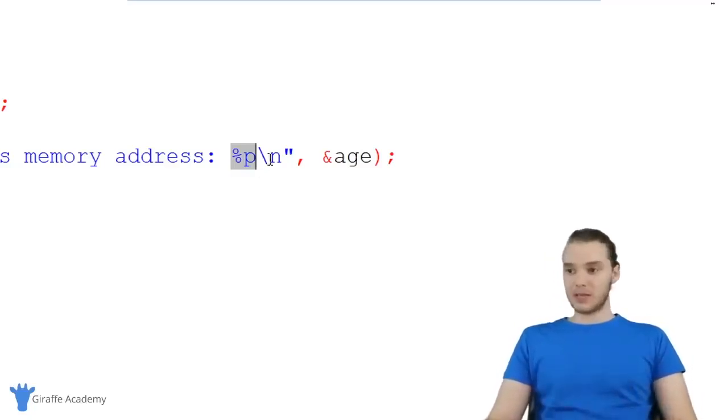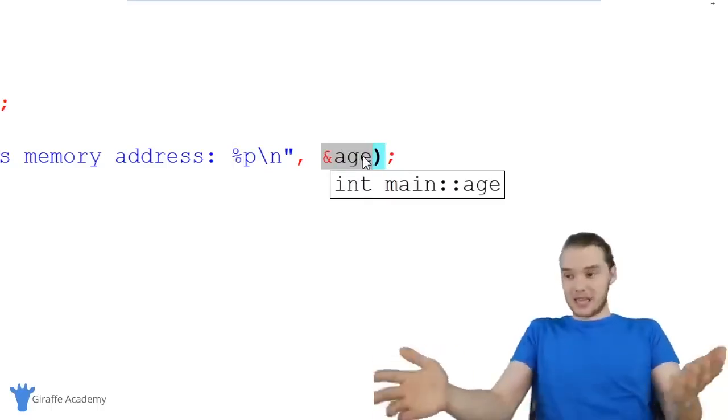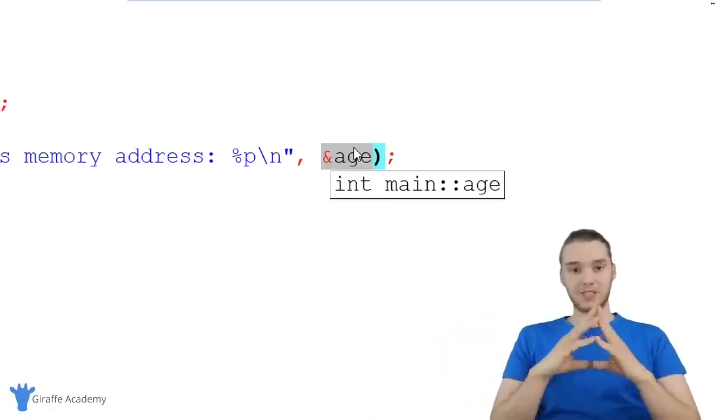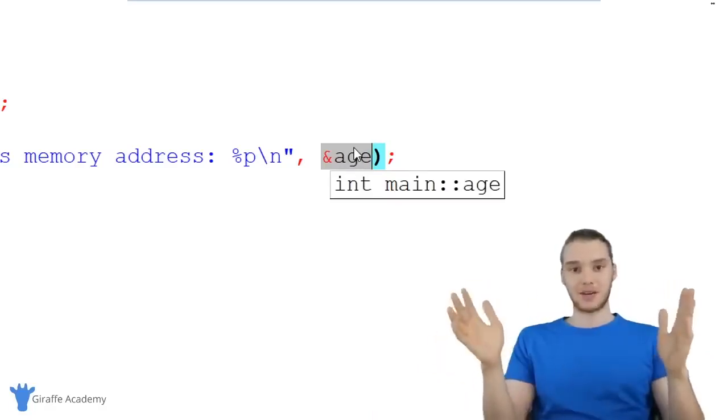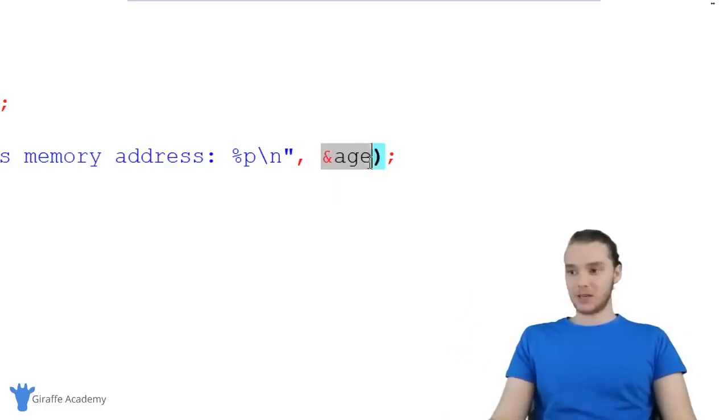So essentially what I'm doing here is I'm printing out a pointer. When I say %p, I'm telling this printf function that I want to print out a pointer, and then I give it a pointer over here. I give it a physical memory address. That's what a pointer is. Now we understand, and hopefully you understand, that a pointer is just a type of data. It's just a memory address. And we can access the memory addresses of specific variables by using this ampersand and then typing out the name of the variable. And that can be pretty useful.